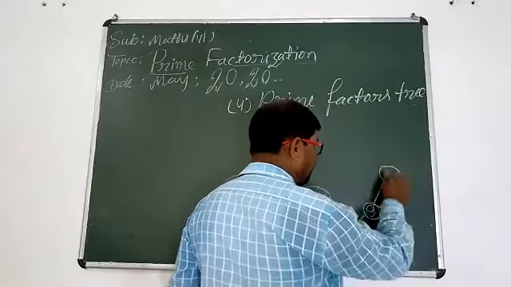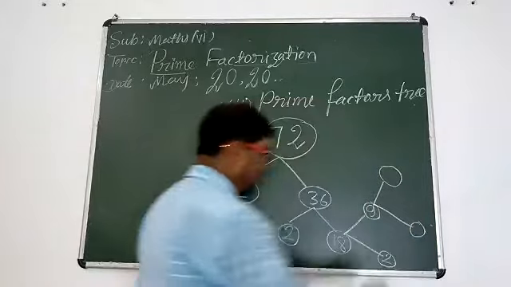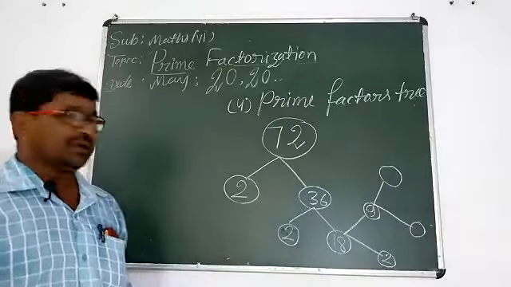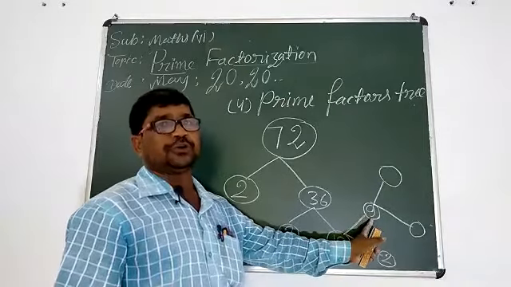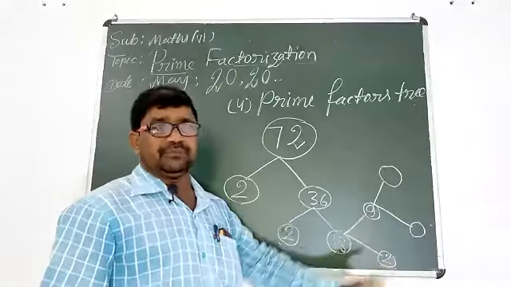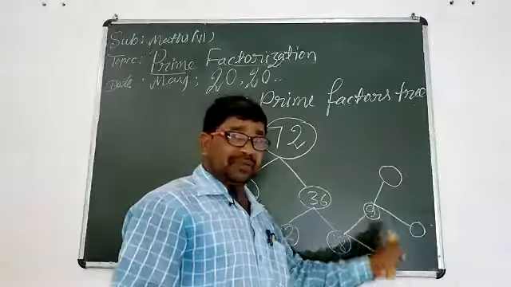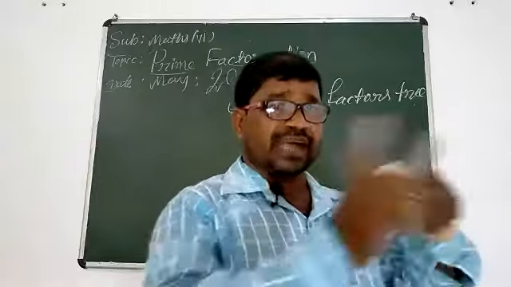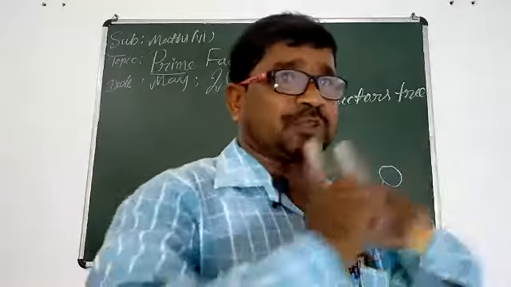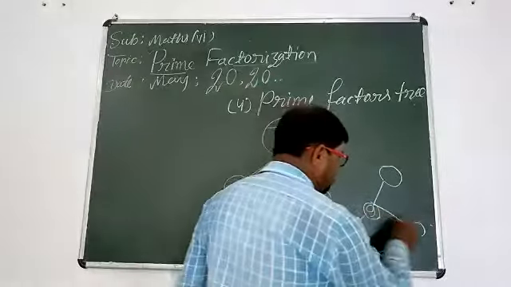Is 9 divisible by 3 or 2? By 3, because this number is not divisible by 2. So we guess the next prime, and the next prime is 3. So divide this number by 3.